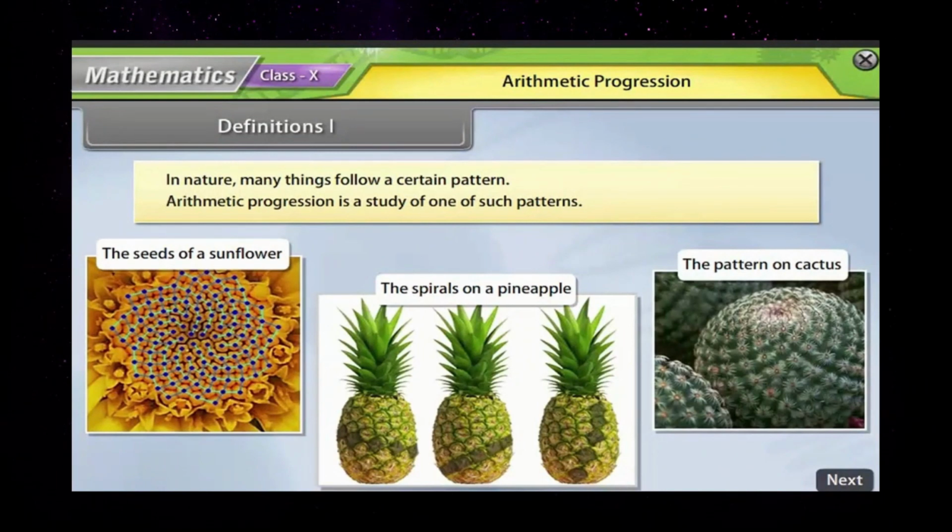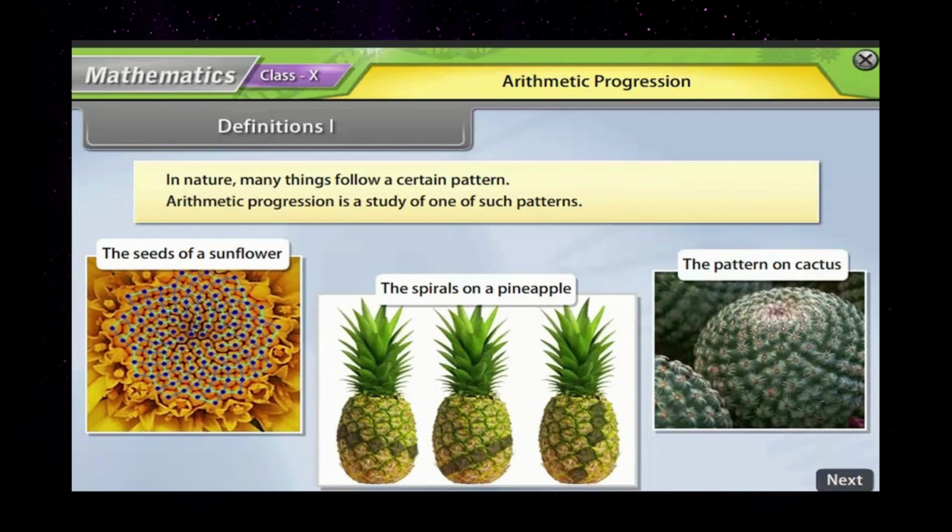Arithmetic progression. In nature, many things follow a certain pattern. It can be flower, fruit, trees, river, or anything. Everything has a certain pattern for their origin, for their flow, for their living up to when they die. Arithmetic progression is a study of one such pattern. There are a few examples for this.